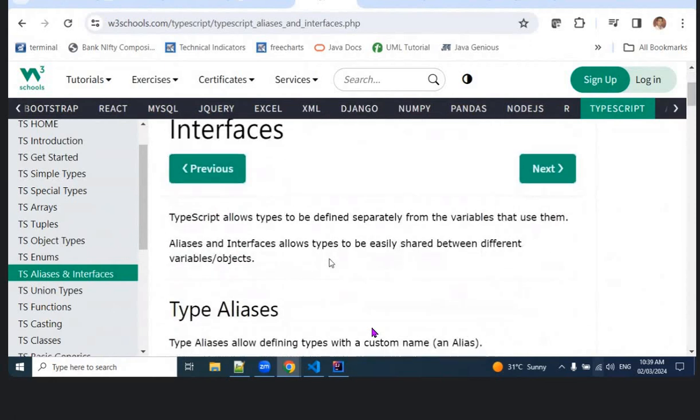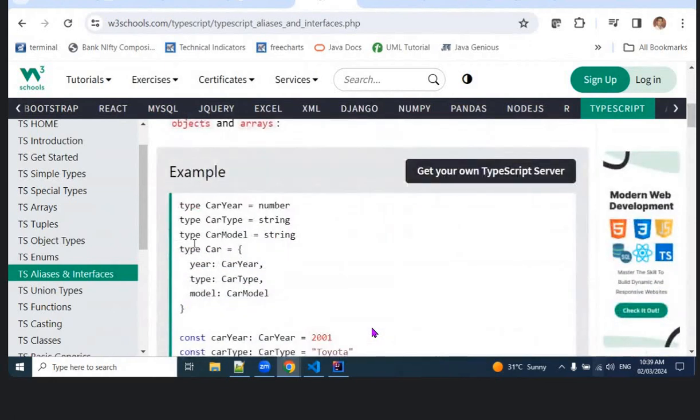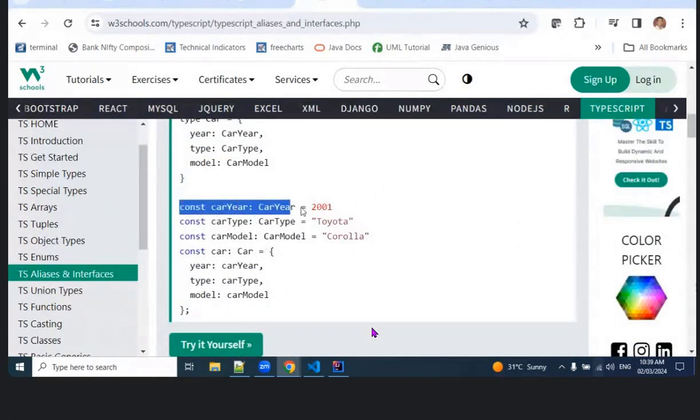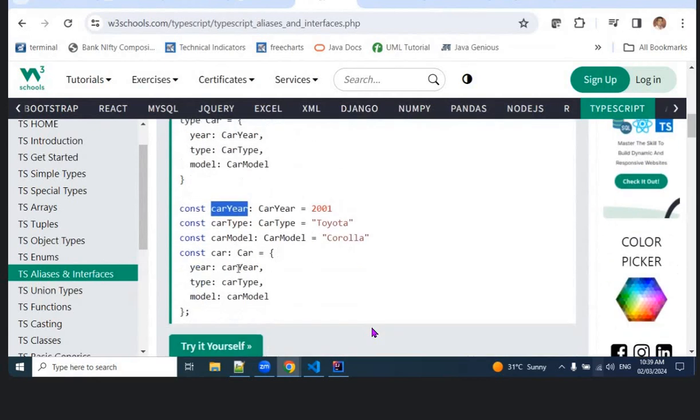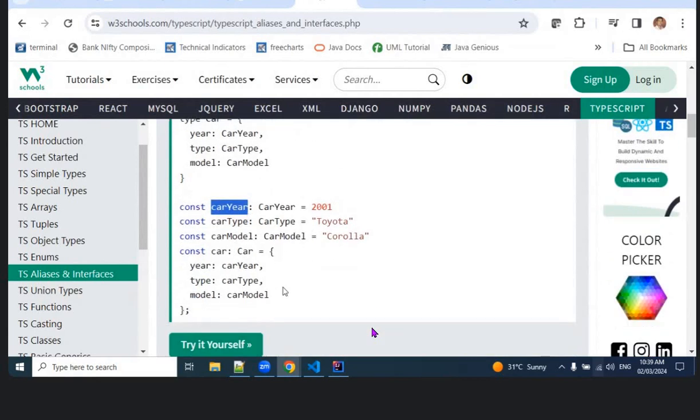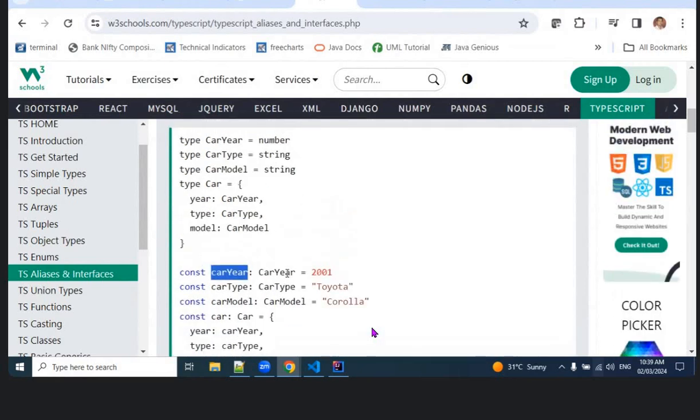It is like you are defining your own type of data type. So this is the main point, I think, of aliases, because we may use it more while defining our own classes. What happens is, especially in very big applications and programs, afterward there is a need for data maintenance. For example, that model and year and all, every year it will change.